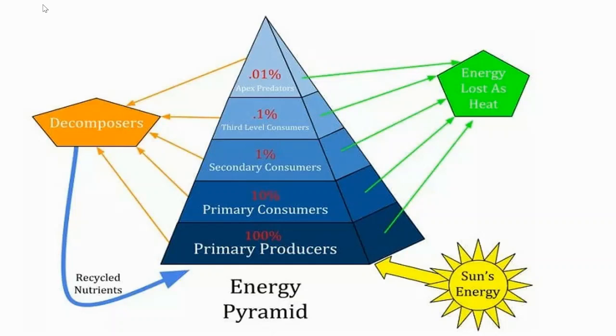So at the bottom here it is primary producers who get 100% of biomass. From that, the primary consumers get 10%, the secondary consumers get 1%, the third level consumers get 0.1%, and the apex predators get 0.01%. So the energy or the biomass is gradually decreasing as it moves up, and most of the biomass is lost as energy in the form of heat.